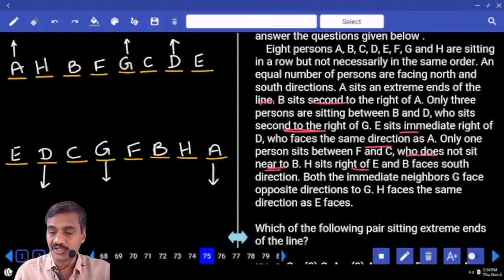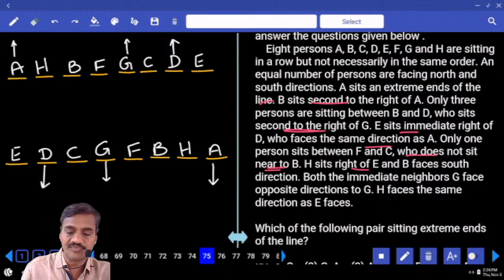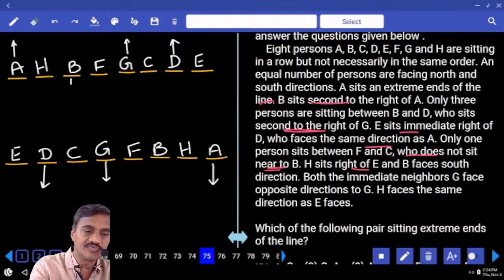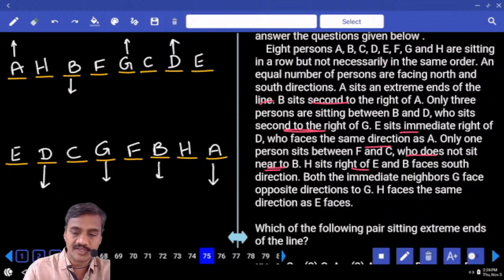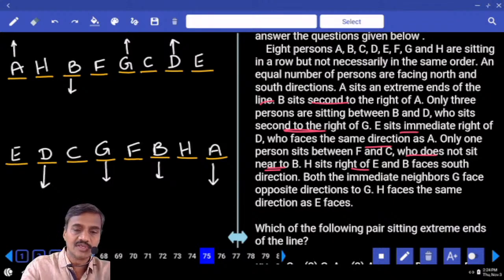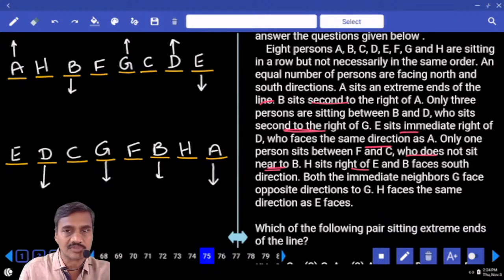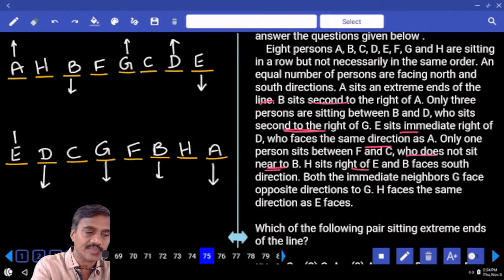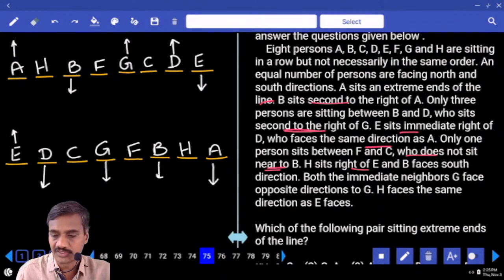H sits to the right of E, and B faces south direction. Now B faces south direction, and H is to the right of E. As H is to the right of E, hence E must be facing towards south. The word immediate is not given. H is to the right of E, and C must be facing towards north.